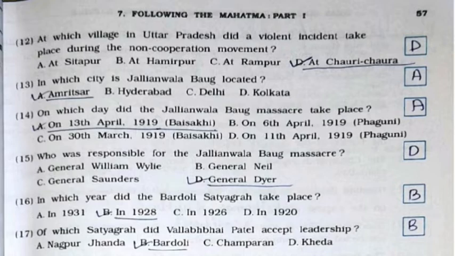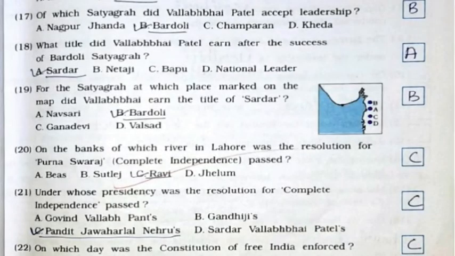15th, who was responsible for the Jallianwala Bagh massacre? It's option number D, General Dyer. 16th, in which year did the Bardoli Satyagrah take place? It's option number B, in 1928. 17th, of which Satyagrah did Vallabhbhai Patel accept leadership? It's option number B, Bardoli.